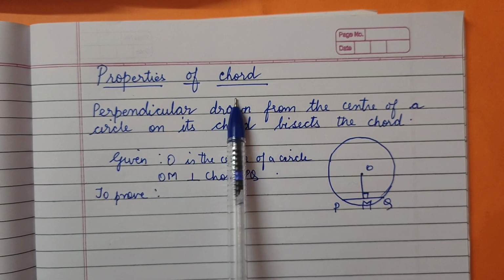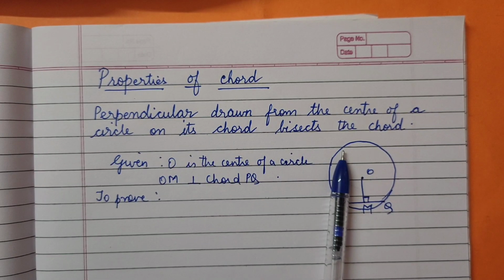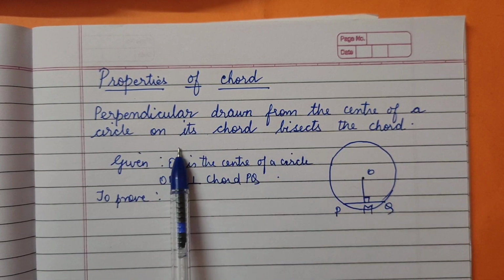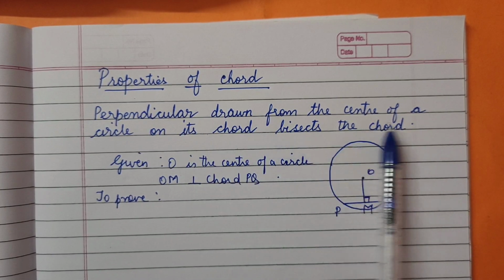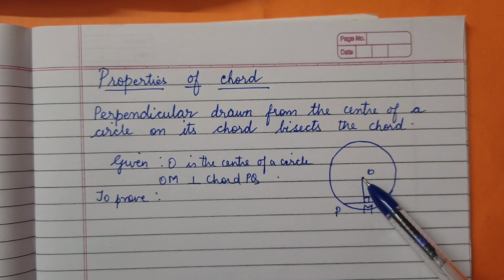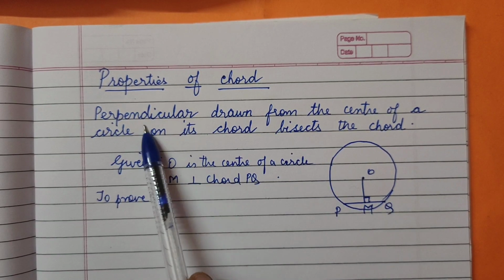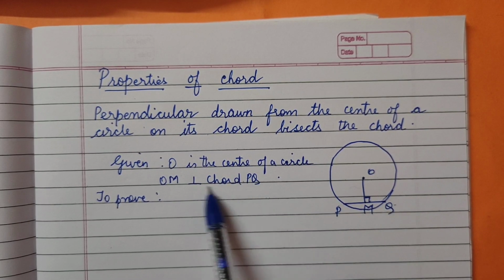Yes, dear. The properties of a chord. This property we have already learnt last year with an activity, but still I thought we will make a small revision of it. Perpendicular drawn from the center of the circle. Which is the perpendicular? OM. Can you see the 90-degree, perpendicular means we have a right angle here. So OM is perpendicular to PQ.